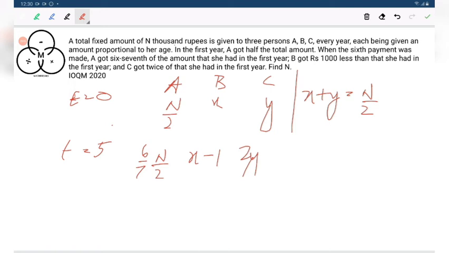From this you have to infer some data, that is x plus 2y minus 1 equals to 4n by 7.